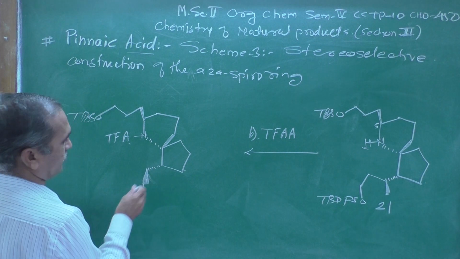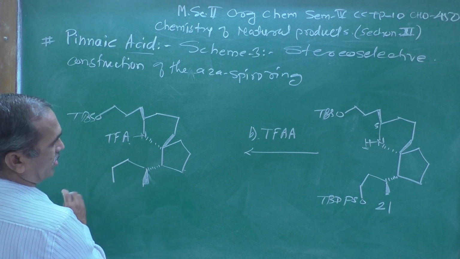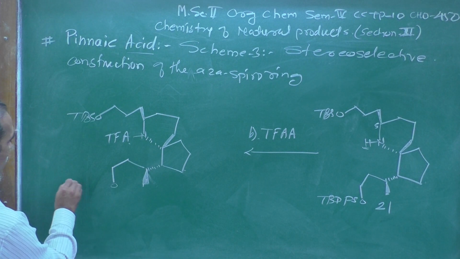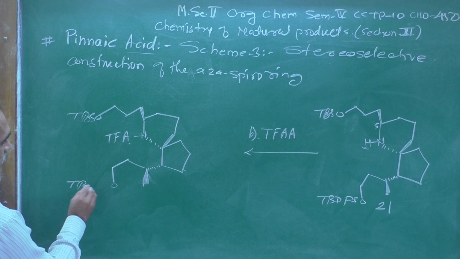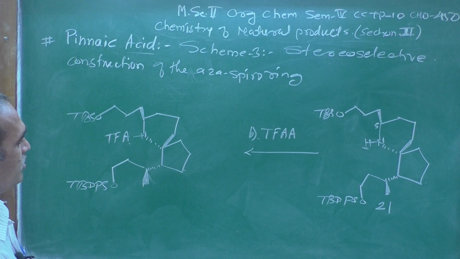You will observe here it is as it is, O-tertiary butyldiphenylsilyl, which is a group that remains as it is.